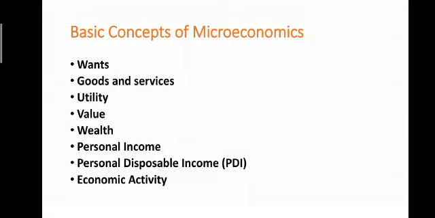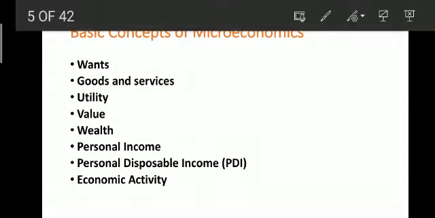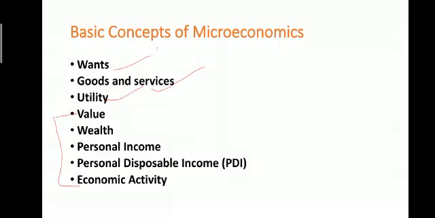Last lecture we learned wants, goods and services and utility. In this lecture we will study value, wealth, personal income, personal disposable income and economic activity. Let's start with value.